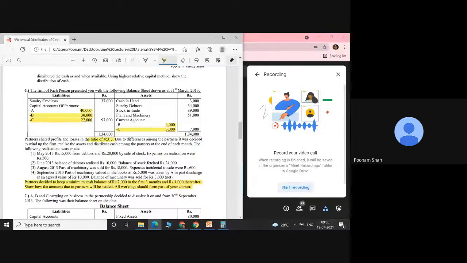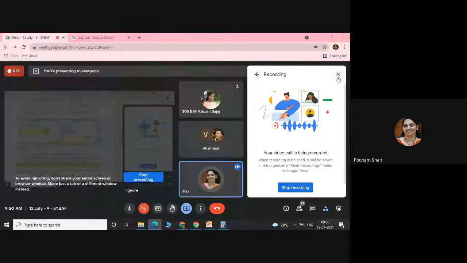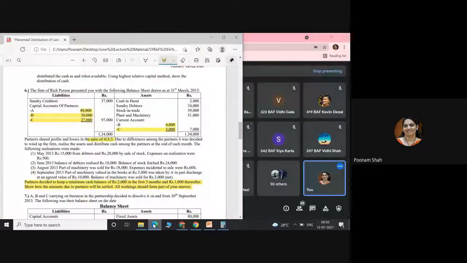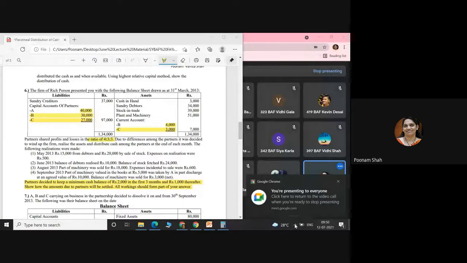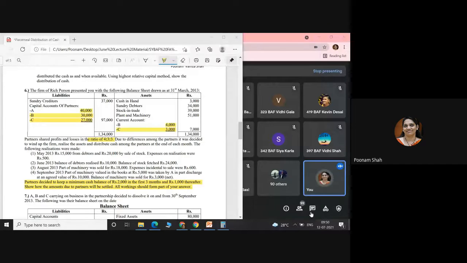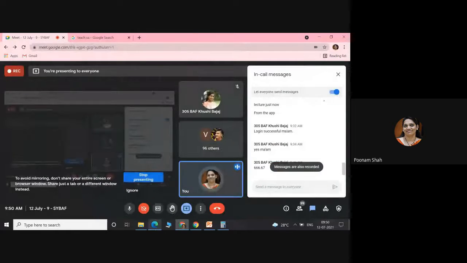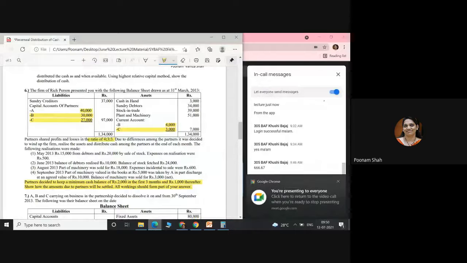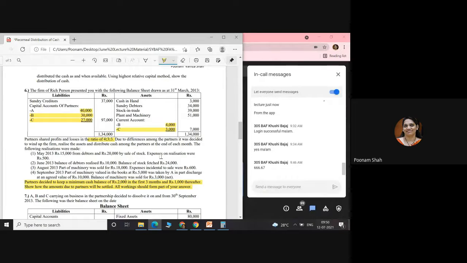Of a statement of excess capital among the partners. Now we will go ahead with statement of distribution of cash. Tell me how many columns will we prepare, along with the cash? How many columns will we prepare? Date, particulars, and somebody told me 5 columns. Everyone agrees, cash, 5 columns?